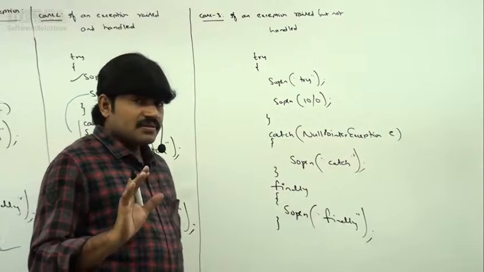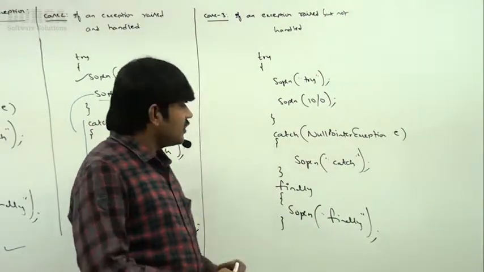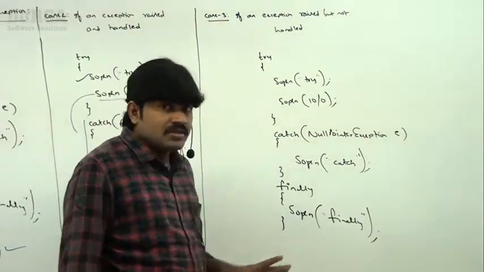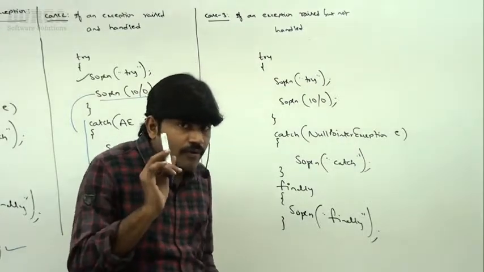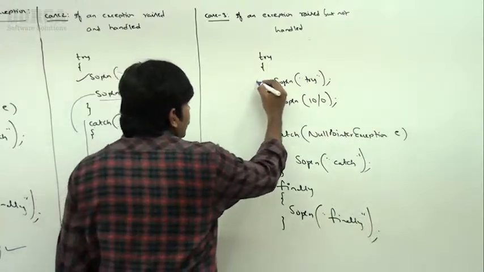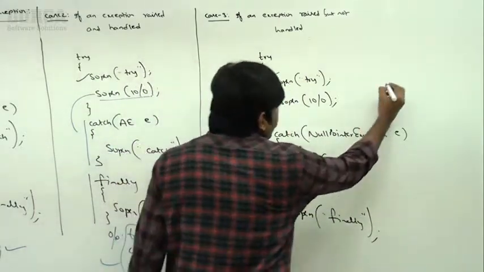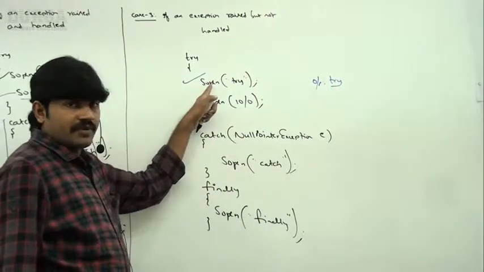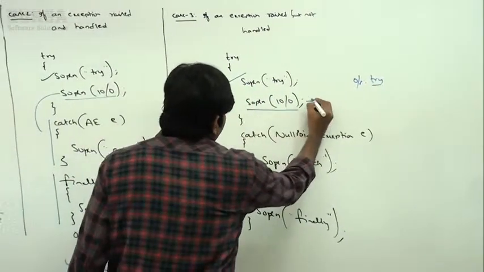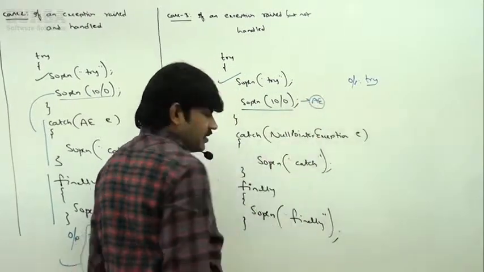That's it. Sir, take very special care about this. This example is very important compared with the last two. Sir, you should be aware of the flow. Now observe SOP of try. So what is the output we will get, sir? First, try will be printed. Well, whenever we are executing this, an arithmetic exception is raised.